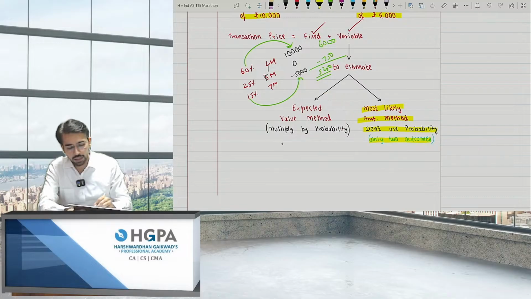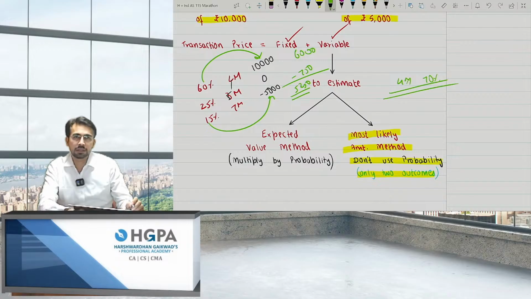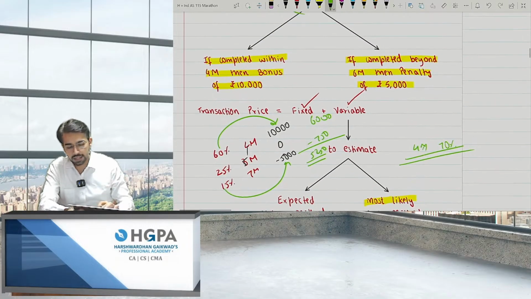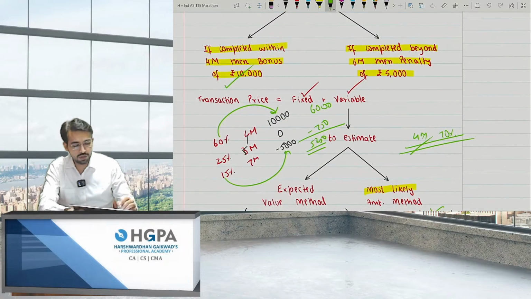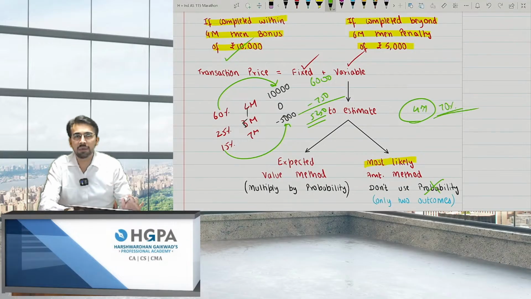Now, what if I have only 2 outcomes? Either yes or no. That is, I'll complete in 4 months or not complete in 4 months, and 70% chances are I'll be completing in 4 months. Right? Only 2 outcomes: 4 months or not in 4 months. That's it. If this is the case, this is known as most likely. In this scenario, again I'm telling you, we will not use any probability. We will consider the entire 10,000 as the amount.